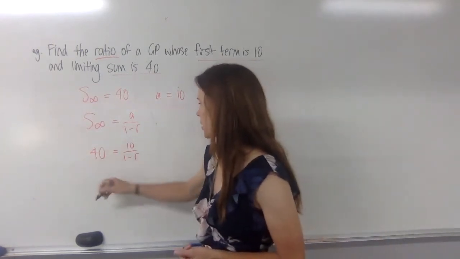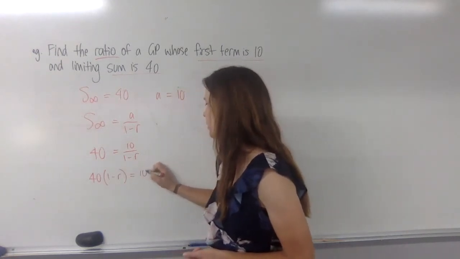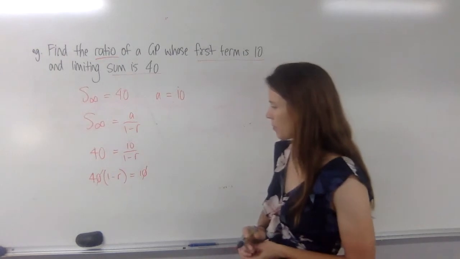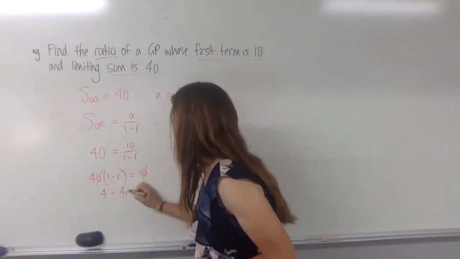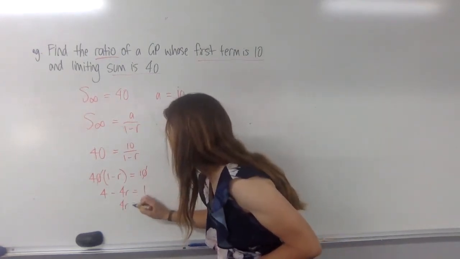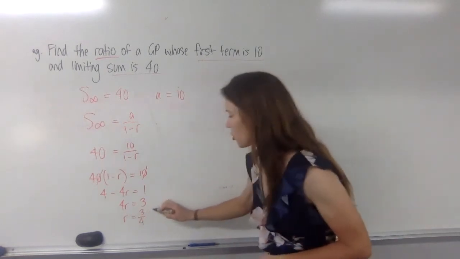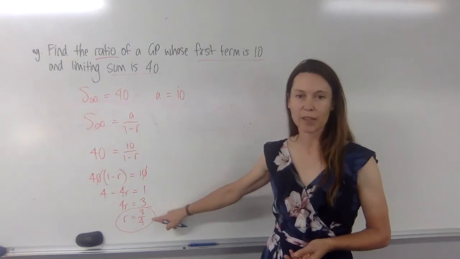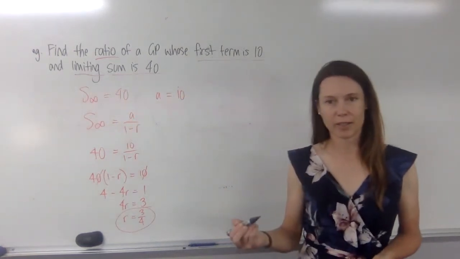Multiply both sides by 1 minus r. I can see that I can divide both sides by 10 straight away. And now I've got 4 minus 4r is equal to 1. So that means 4r must be the same as 3, so r is 3/4. And sure enough, just double check that your answer is a number between -1 and 1, because if it wasn't, then this thing wouldn't have a limiting sum.